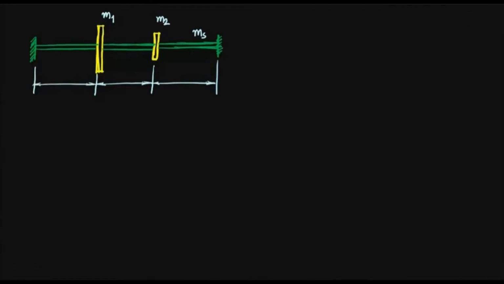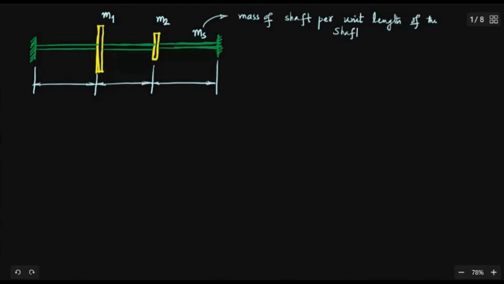But ms, that is the mass of the shaft per unit length, may be given per unit length, instead of giving you the total mass. It is in kilogram per meter. So in this unit you have to substitute, and the total mass of the shaft can be found out from this.